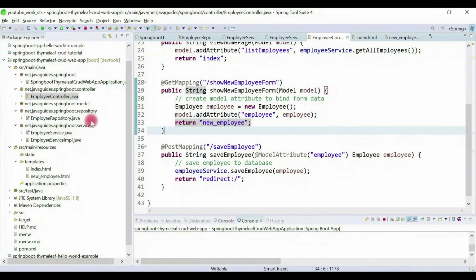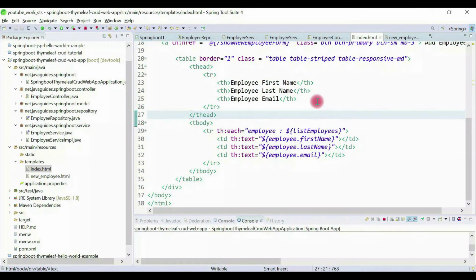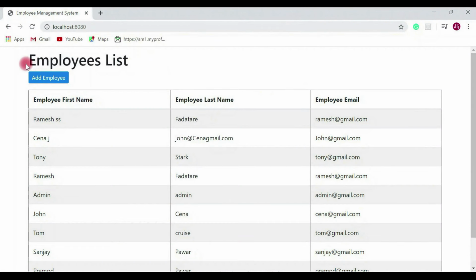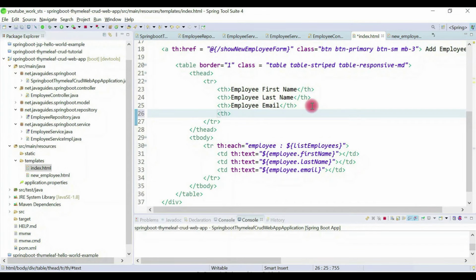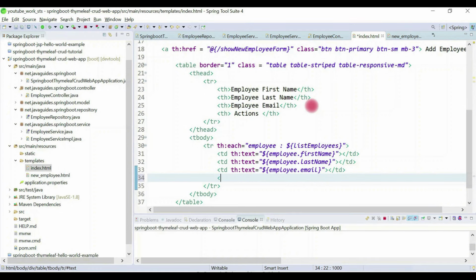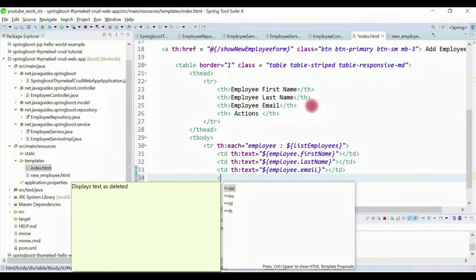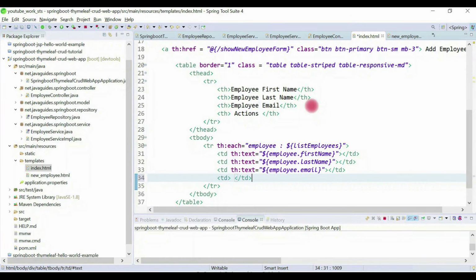Now we will add a button to the index.html page. So look at the UI. We have 3 columns, right? Employee first name, employee last name, employee email. Okay, and we'll add one more column. Let us say actions, and here we'll add an update button. Let me quickly write the code here.